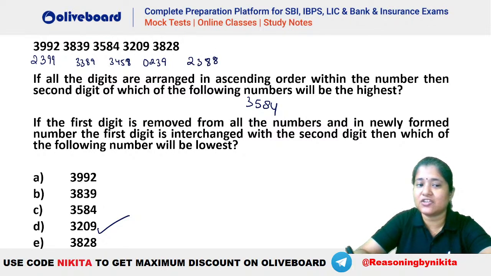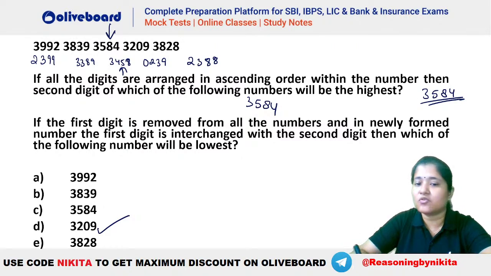So whose second digit is the highest? You can see 3458 is the one that has the highest. So that means 3584, right? So 3584 is absolutely right here. So this is absolutely correct. What does the second one say?